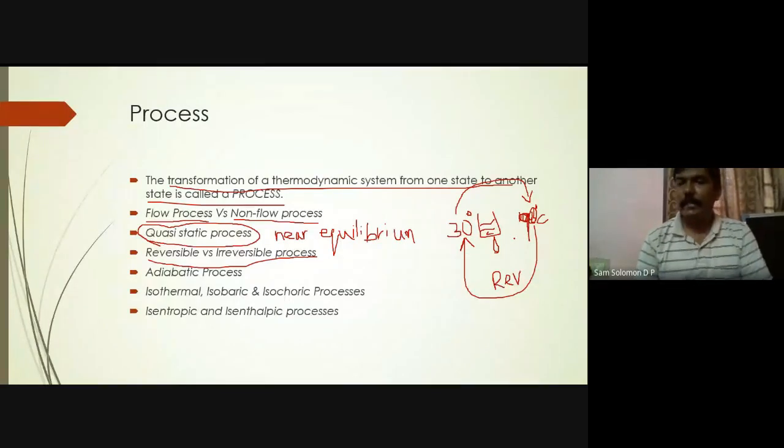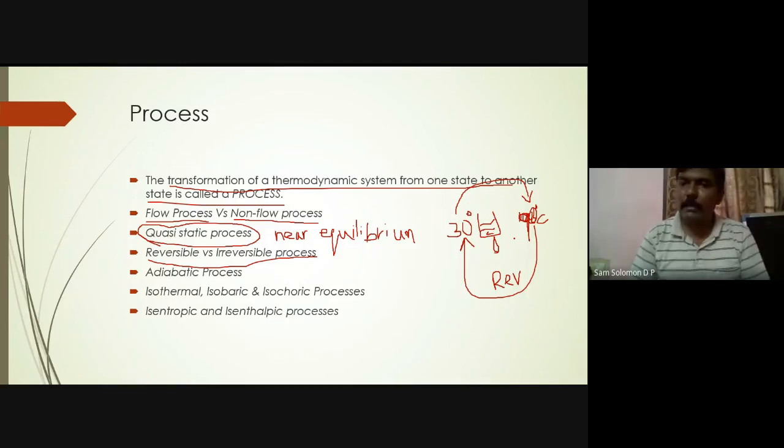No, it didn't, right? It was consumed, right? So the change in the surrounding has not reversed back. It has not come back to its initial state. Only the system has come back to its initial state. The surroundings did not come back to its initial state. Okay, so thermodynamically speaking, a reversible process is a process only when the system and the surrounding come back to its initial state or to its original state. So both the system as well as the surrounding should come back to its initial state.